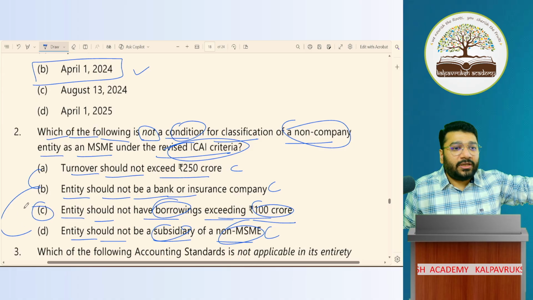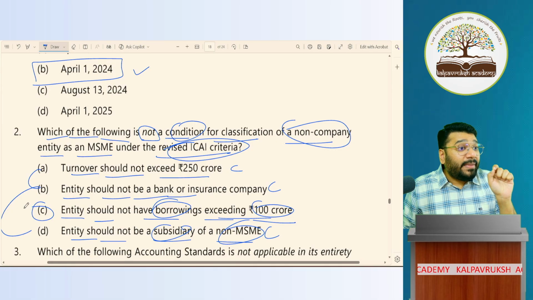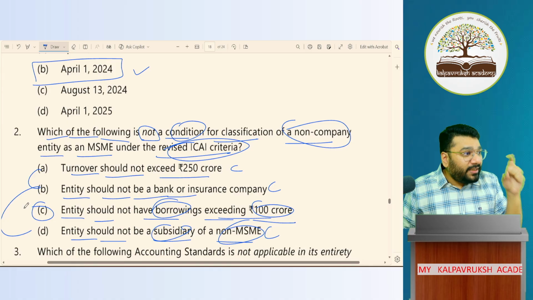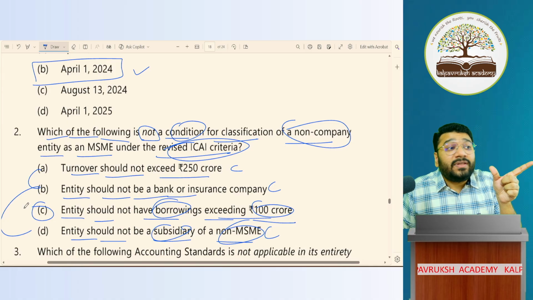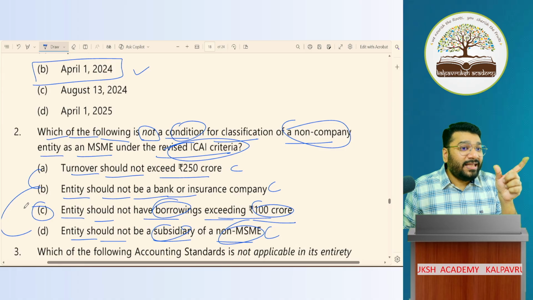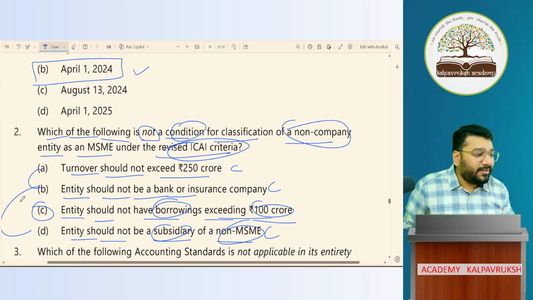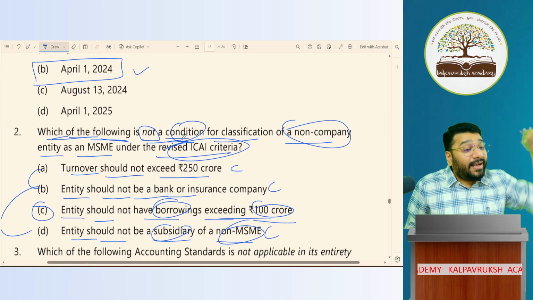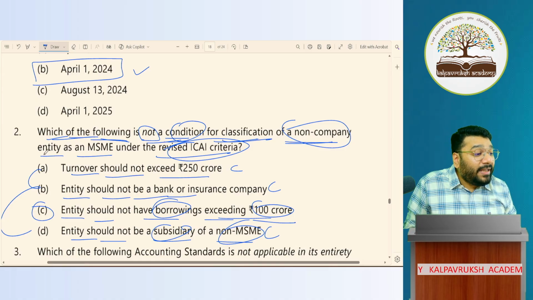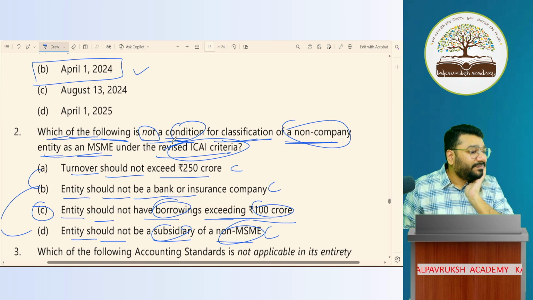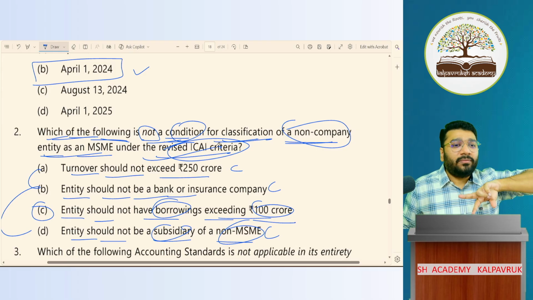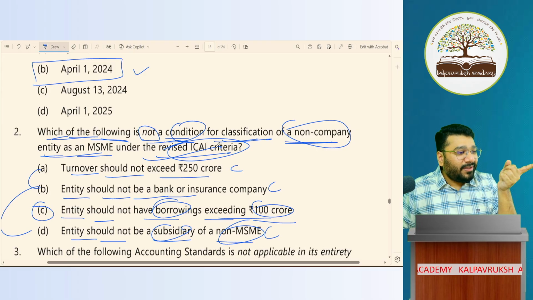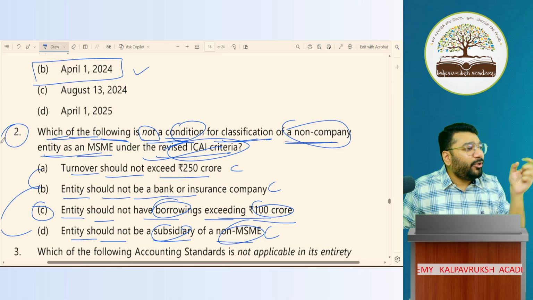Now go back to the question. It's a very tricky question. Since I'm explaining, you're able to understand. When you read this for the very first time, people will go blank. What are they asking? Because the sentence is negatively framed. It's not a positive sentence. Which of the following is not a condition for classifying a non-company entity as MSME under the revised criteria? Like this, they can throw a googly. You knew all the conditions, but still the language is framed in such a way that you got stuck.